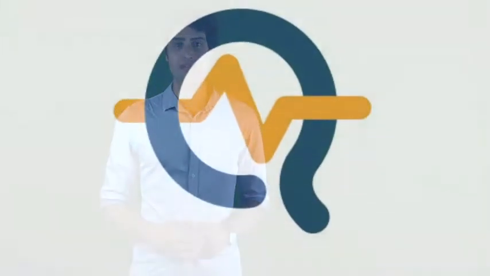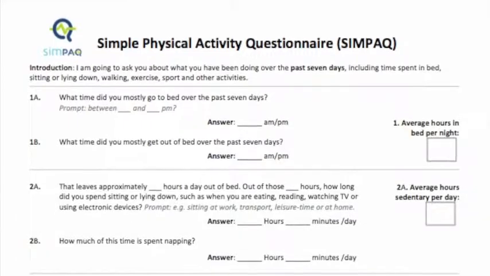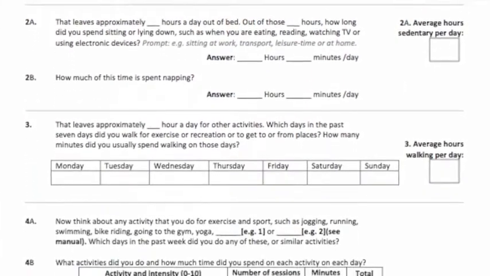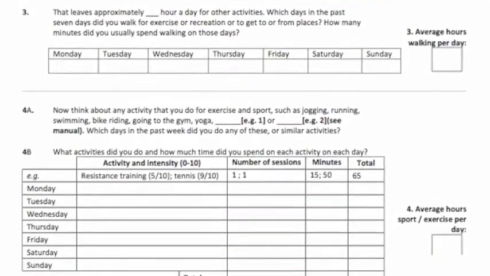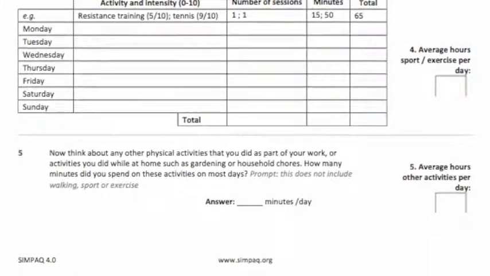The Simple Physical Activity Questionnaire, or SIMPAQ, is a 5-item clinical tool designed to assess physical activity levels among populations at risk of engaging in high levels of sedentary behaviour, such as people experiencing mental illness. The 5 items include sedentary time, napping time, time spent walking, time spent in structured exercise, and time spent in incidental physical activity or unstructured activity.